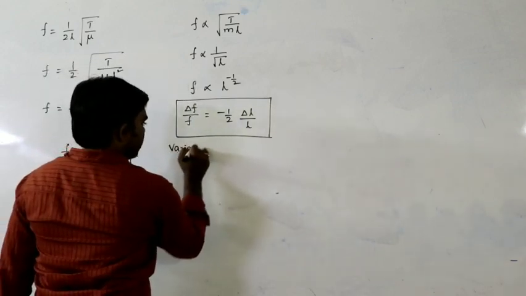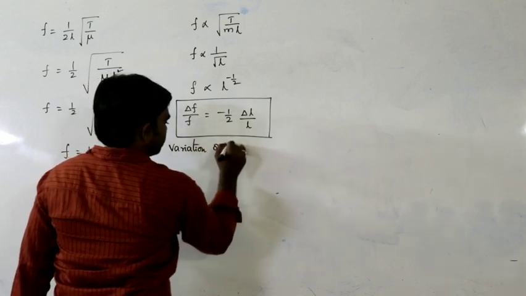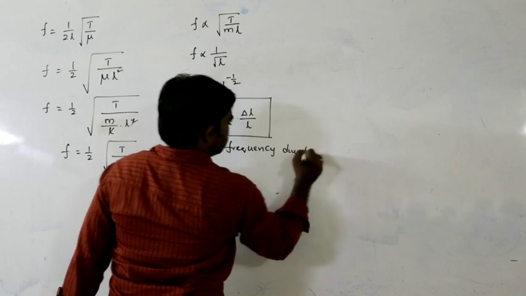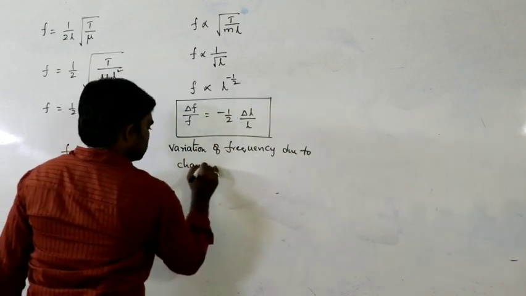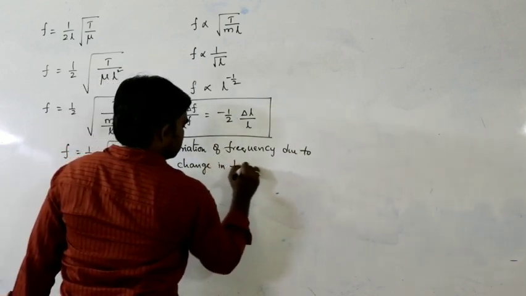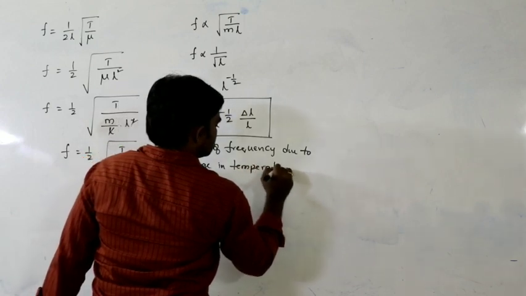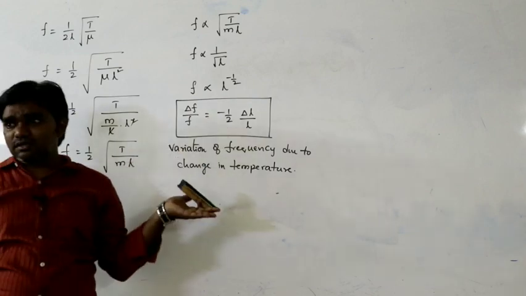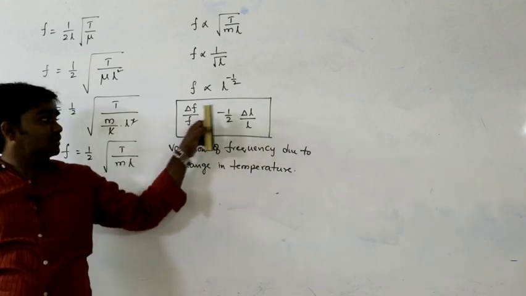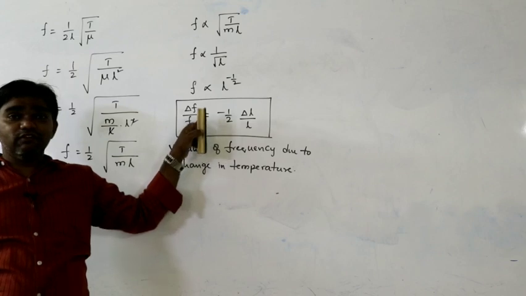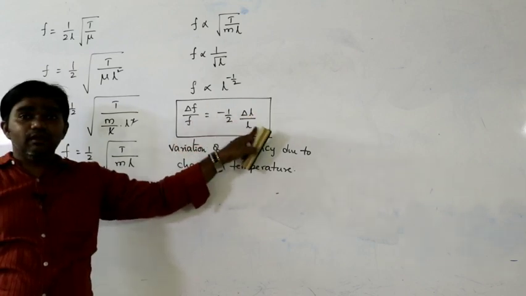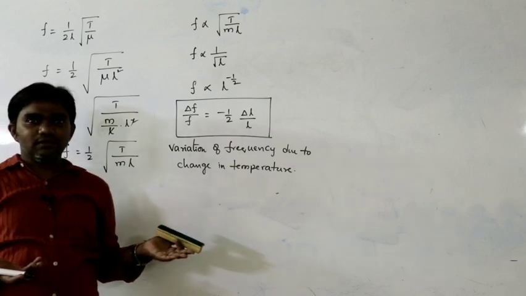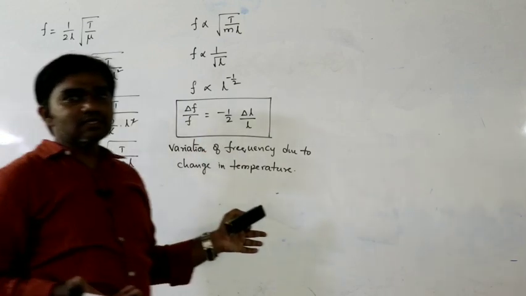Variation of frequency due to change in temperature. Here we have delta F by F equals to minus 1 by 2 into delta L by L. Where is the temperature condition here? There is no temperature. What can delta L by L be written as?